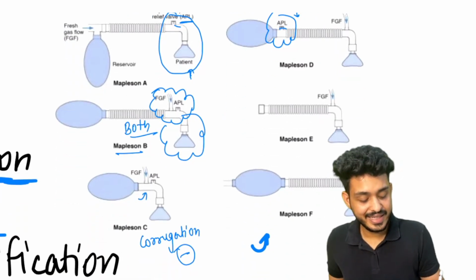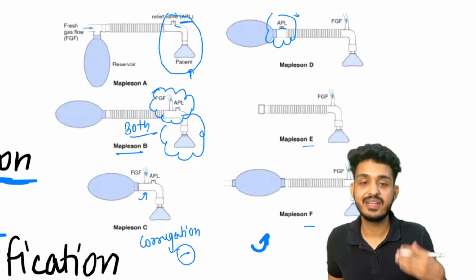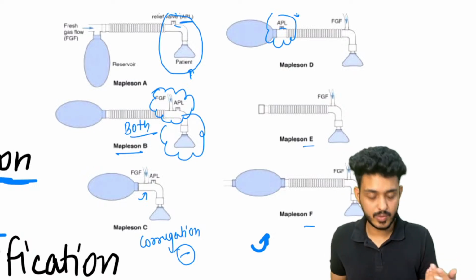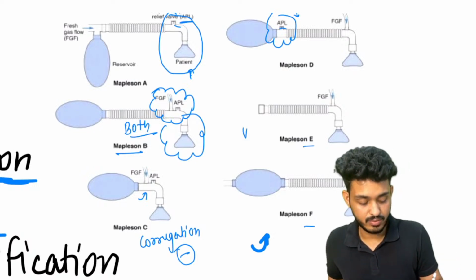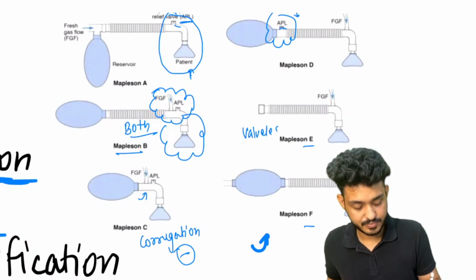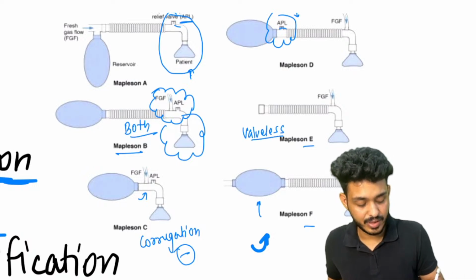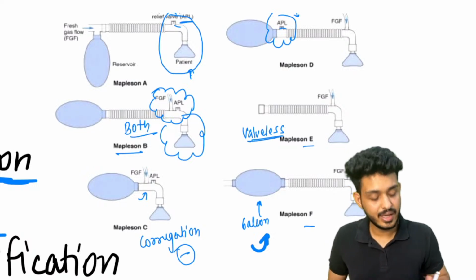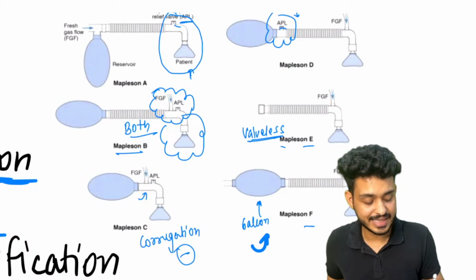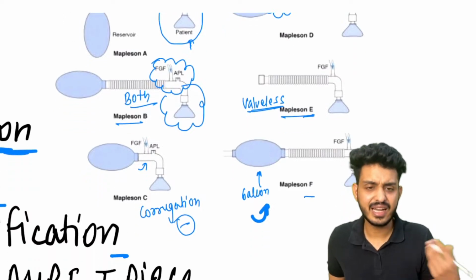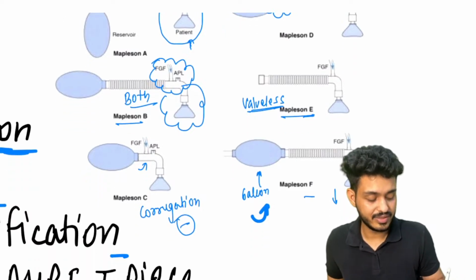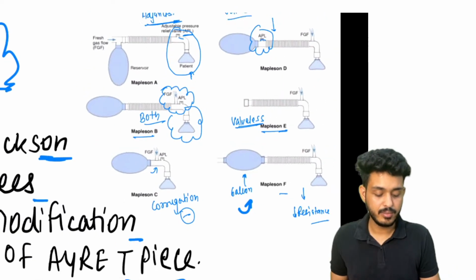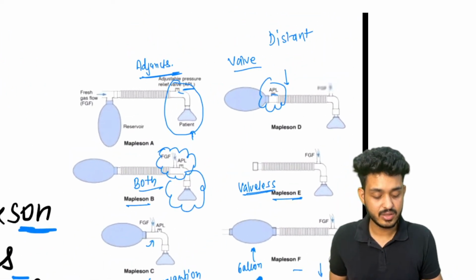Okay, E and F. E and F are bagless and valveless. They do not have a valve, they are valveless. In F you will find a balloon, in E you don't find a balloon, right? This is how you will identify these circuits. Because E and F do not have a valve, it decreases the resistance, so that gases can easily go to pediatric patients, right? So this is how you will understand.